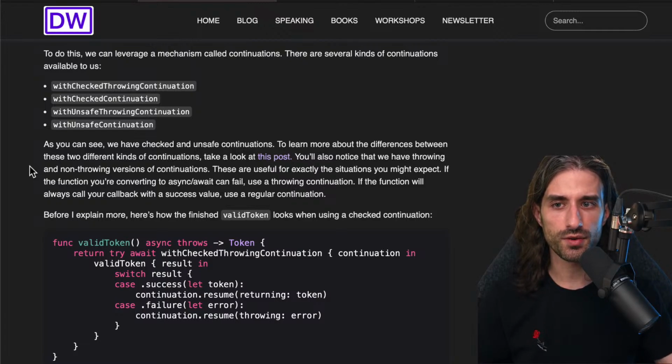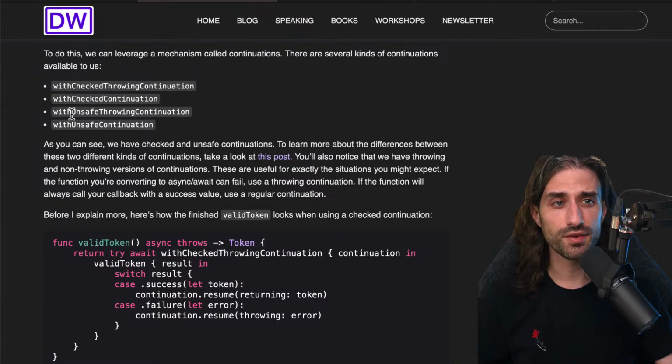To learn more about the difference between these 2 kinds of continuation, take a look at this other blog post from Donny. The bottom line is that you are supposed to call the continuation only once, and calling it 0 times or more than 1 is a programming error. And what will happen is that with a checked continuation, the compiler will add code that will make sure that you are indeed calling the continuation exactly once, and will trigger a crash if you're improperly calling the continuation.